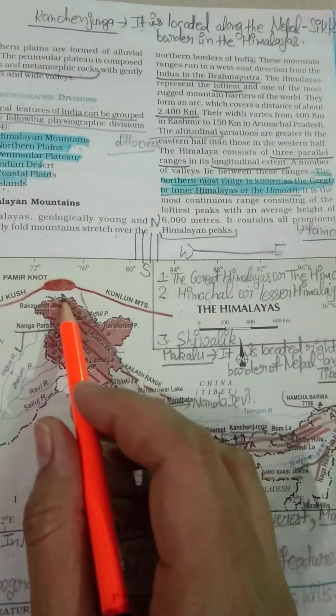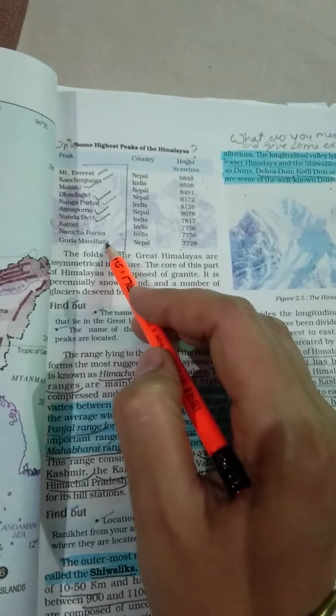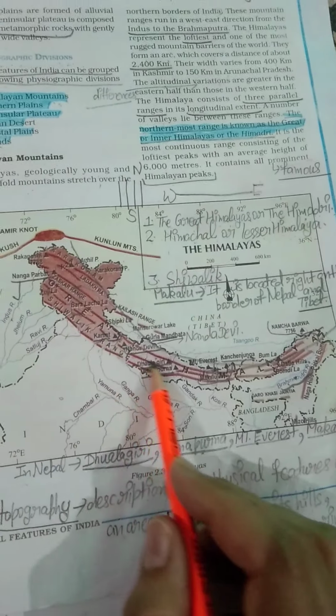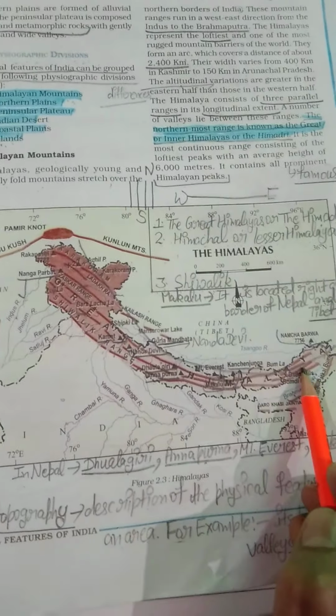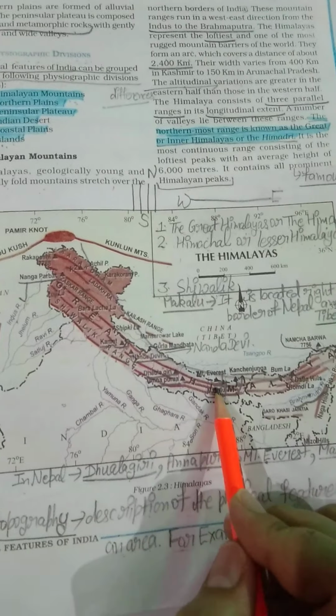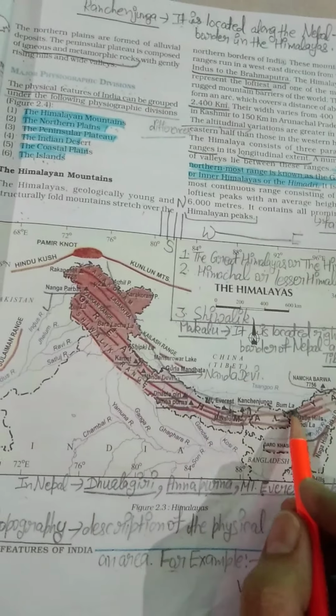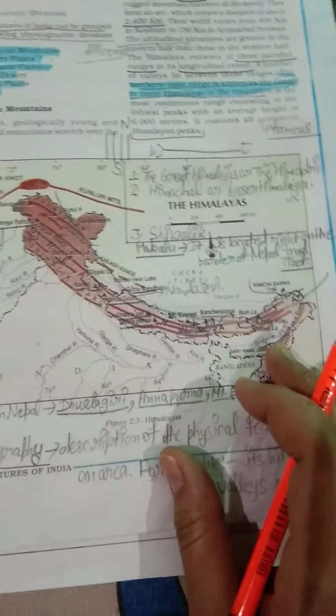Take an India map and try to locate all these 8 or 9 major mountains. I have told you the location also, so try to locate all these mountains in your India map. After locating these mountains, paste that map in your geography fair notebook. Show the location and try to learn also.